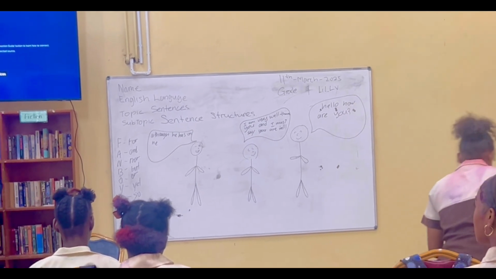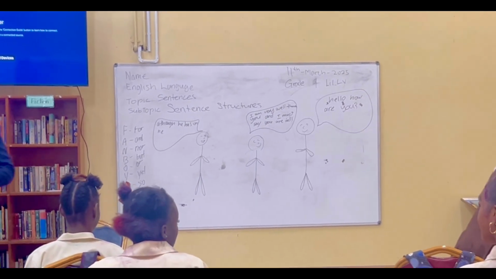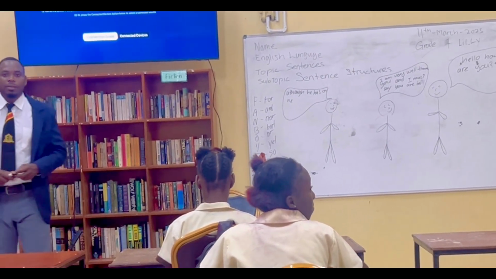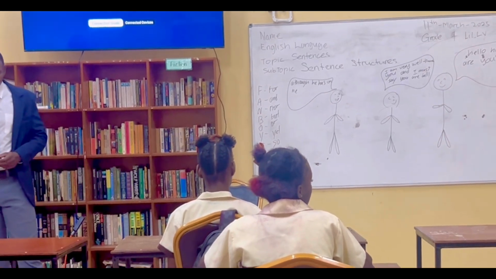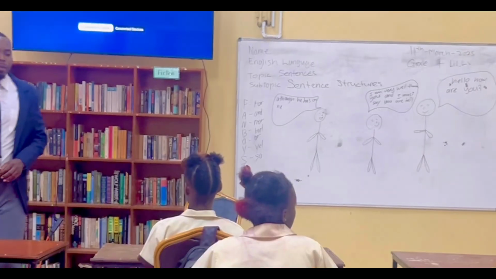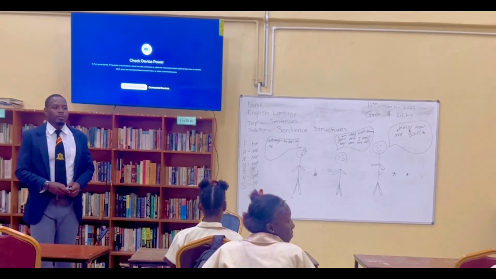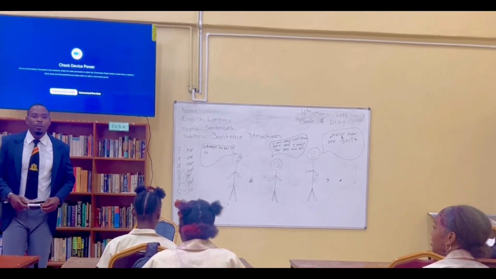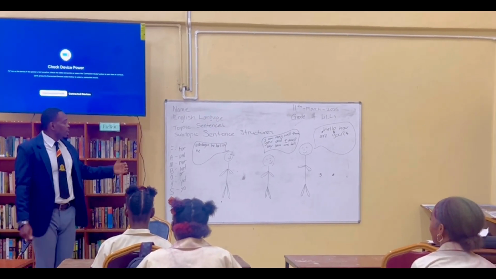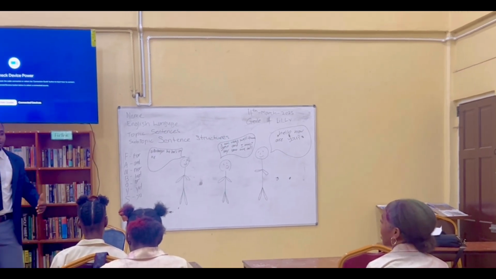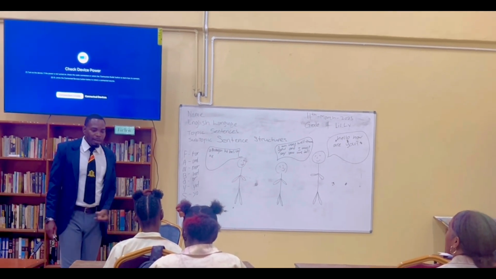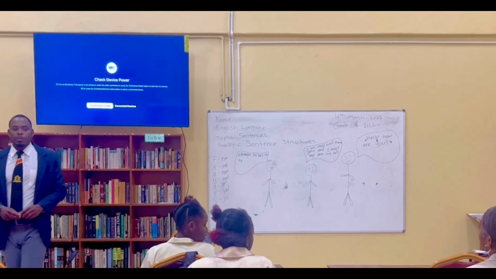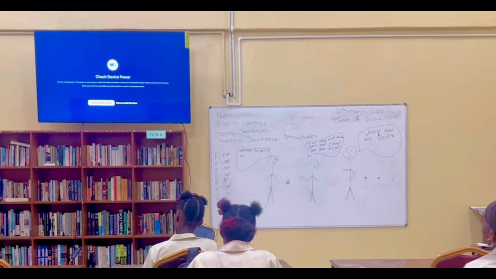Alright, so we move on to the compound sentence. Okay? What do we move on to? The compound sentence. So when something is compounded, that means there's more than one thing come together, right? Yes, sir. So a compound sentence, as you said, there's more than one thing come together. That means we have the independent joined to the dependent to make it compound. Okay? Any questions so far? Alright.